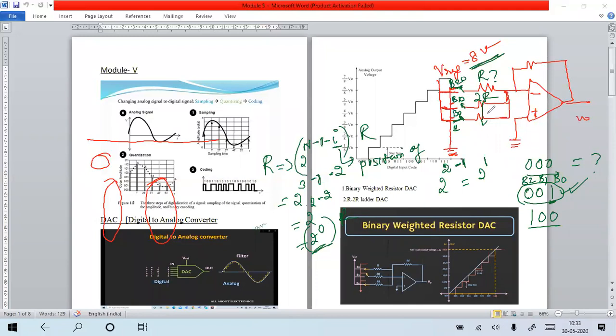Next, what about the next resistor? It is the same, 2 to the power of n minus 1, which is 2. 2 minus the position, which is the 0th position. So what is that? 2 to the power of 2. That means 4R.